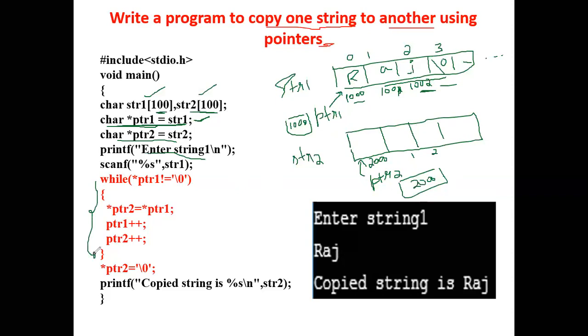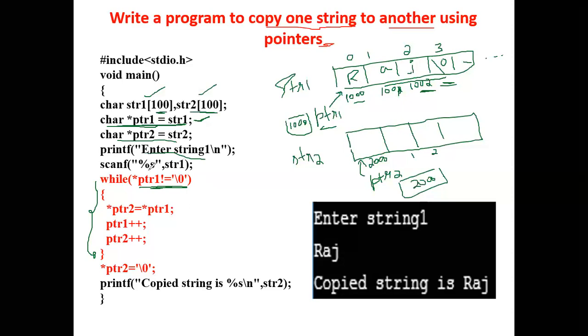Here we have taken the while loop. Till where do I have to copy? Till j I should copy. When it reaches \0, I should not copy, correct? I have to copy only R, A and J. I should not copy \0. So what am I writing? While *ptr1 is not equal to null. Till it is not equal to null, whatever characters I have, I have to copy.